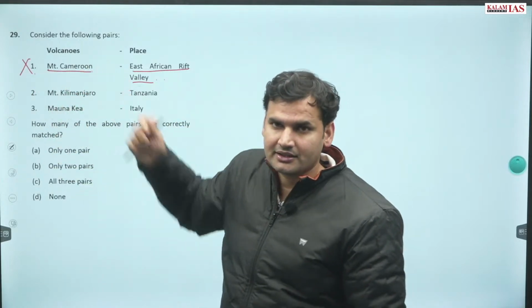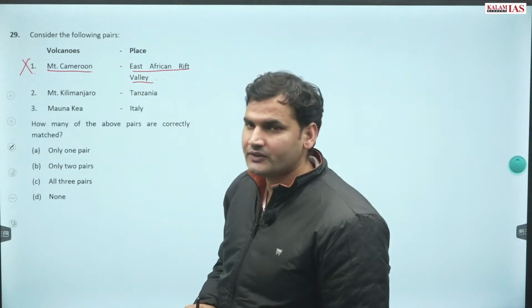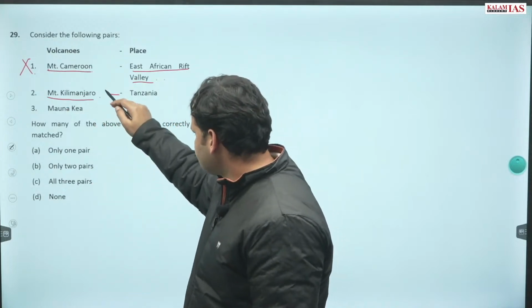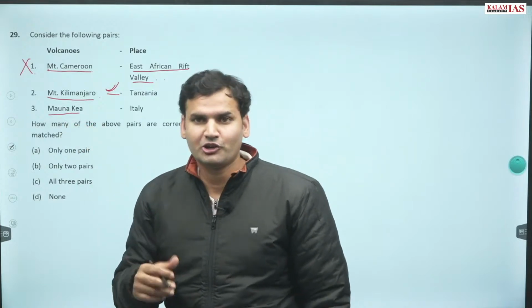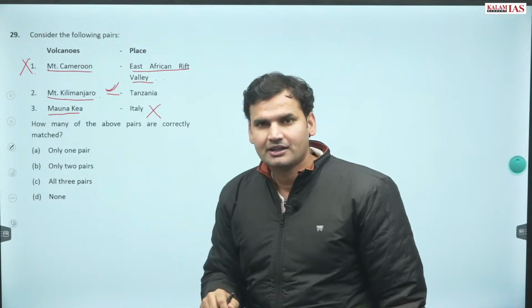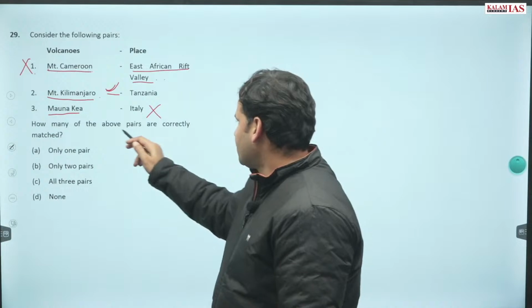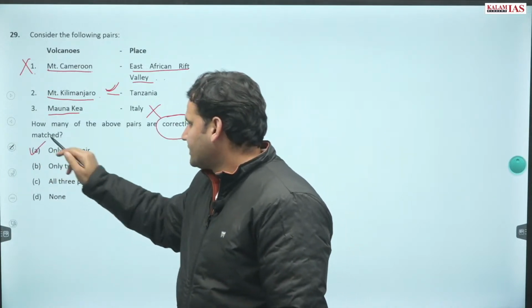Rather this is near the Gulf of Guinea region, not the East African Rift Valley. Then Mount Kilimanjaro, very famous, Tanzania, yes this is true. And Mauna Kea, Mauna Loa, they are always in the news. Definitely this is not in Italy, this is in Hawaii. How many of the above pairs are correctly matched? Only one pair is correctly matched.